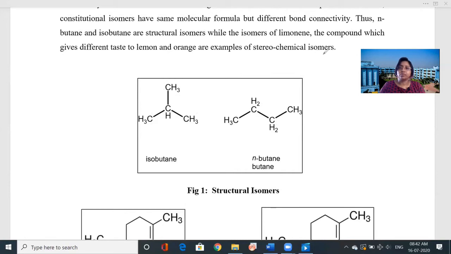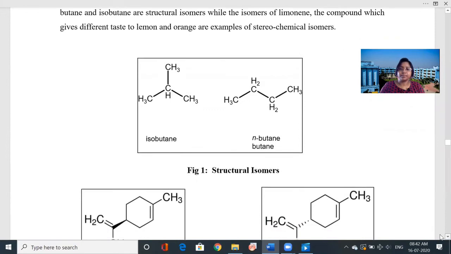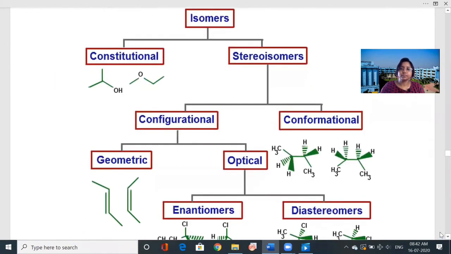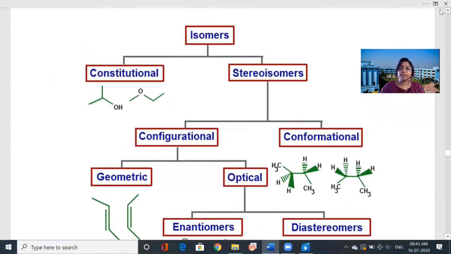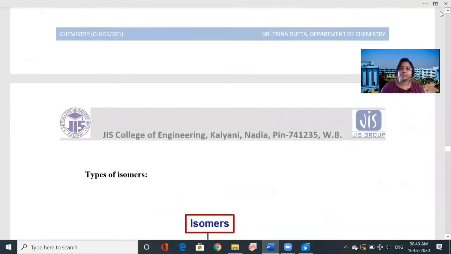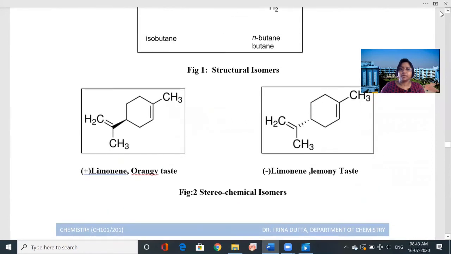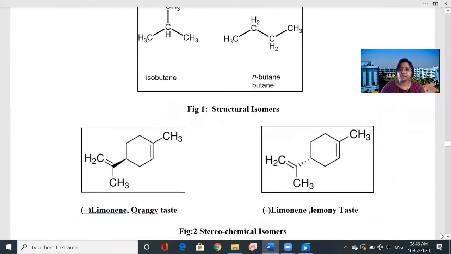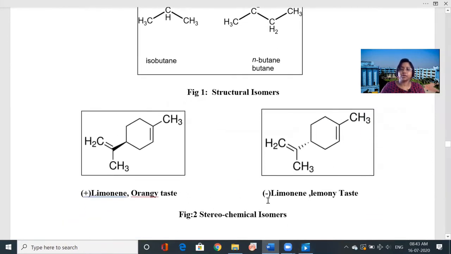But for the stereoisomers, the bond connectivity is the same, but they remain in a different spatial arrangement in space. So here you can see the stereochemical isomers, figure 2.